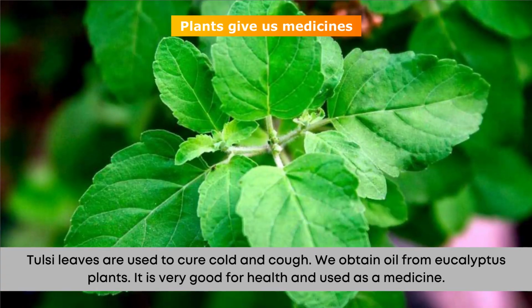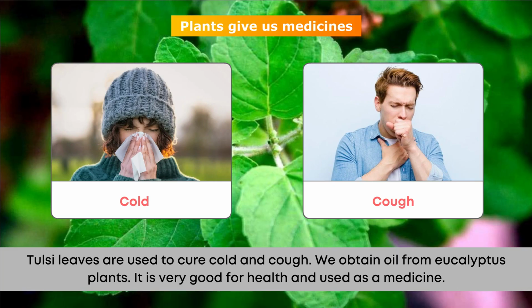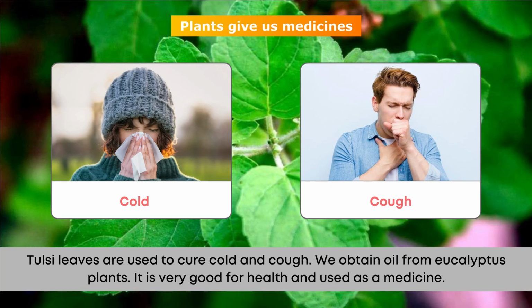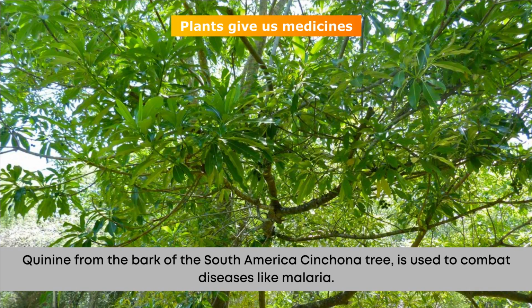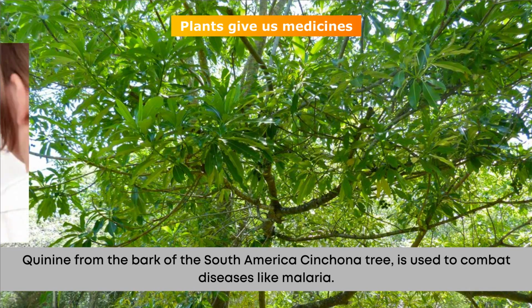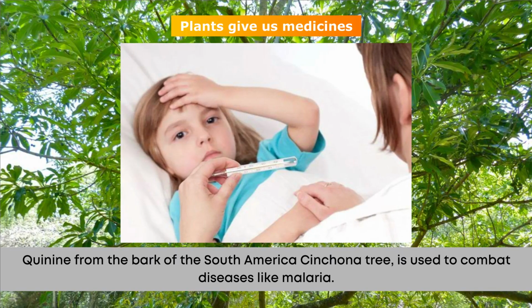Tulsi leaves are used to cure cold and cough. We obtain oil from eucalyptus plants. It is very good for health and used as a medicine. Quinine from the bark of the South American cinchona tree is used to combat diseases like malaria.